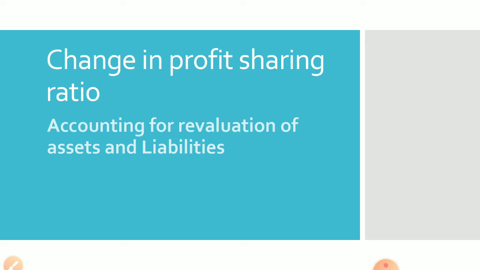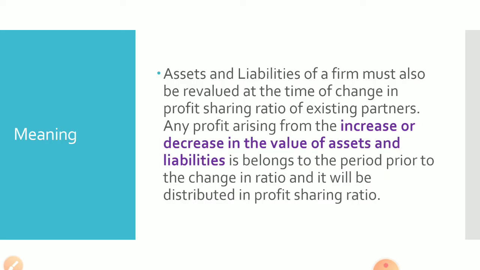Okay, so today we will see what accounting treatments we have to do in the revaluation of assets and liabilities. Okay, so first let us see the meaning. So assets and liabilities of a firm must also be revalued at the time of change in profit sharing ratio of existing partners. So whenever there is a reconstitution, that is, in this chapter, changing profit sharing ratio, at that time also the assets and liabilities of a firm have to be revalued.